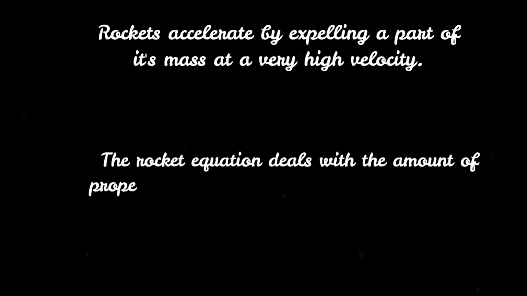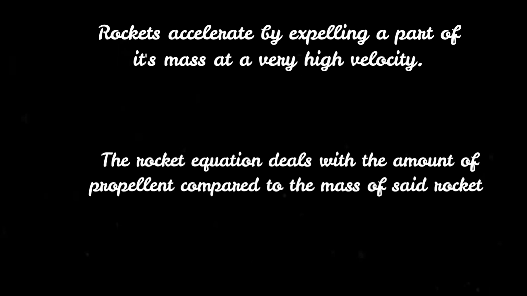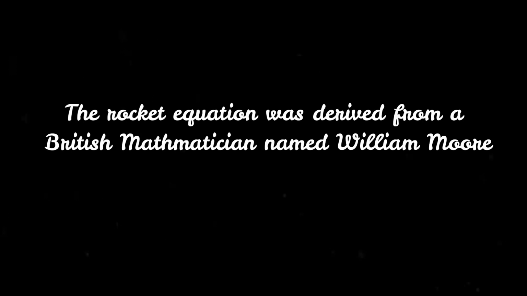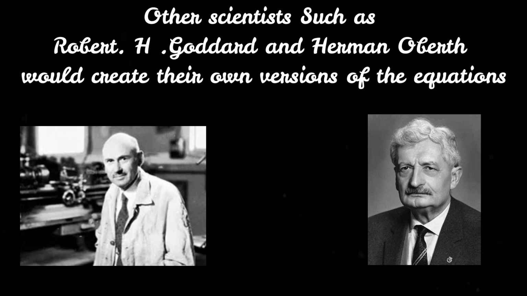The rocket equation deals with the amount of propellant in your rocket compared to the total mass of the rocket when moving from point X to point Y. This equation was derived from a British mathematician, William Moore, in 1810. Other scientists such as Robert Goddard and Hermann Oberth developed their own versions of the rocket equation in 1912 and 1920 respectively. Now, an aeroplane is usually 40 to 50% fuel, but a rocket is usually 80 to 90% fuel.